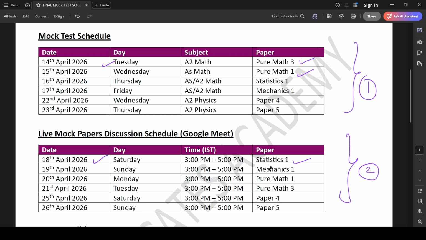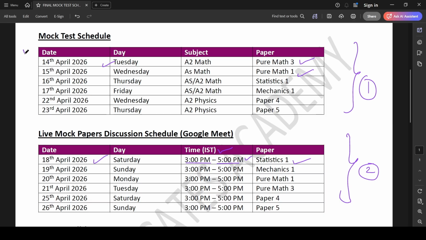of Statistics 1 from 3 p.m. to 5 p.m. Indian Standard Time. So all the discussions will begin at 3 p.m. It can last maximum up to 5 hours or until we are done with the discussion of the paper. The more actively you take part, the more time we will have for the discussion, but not exceeding beyond 5 p.m. IST. So I hope you got the idea.